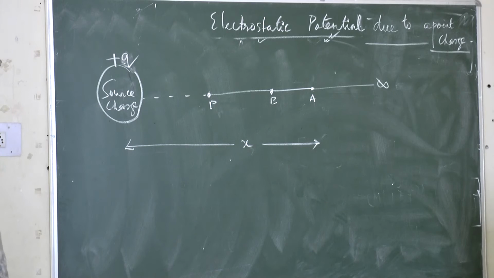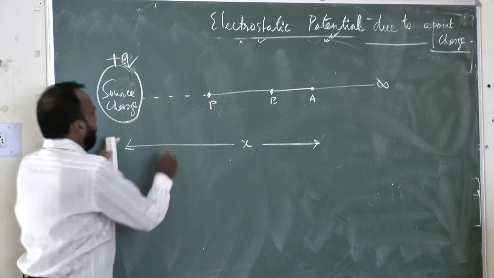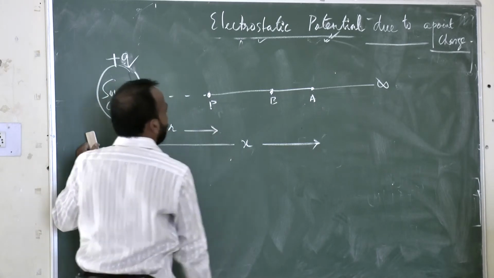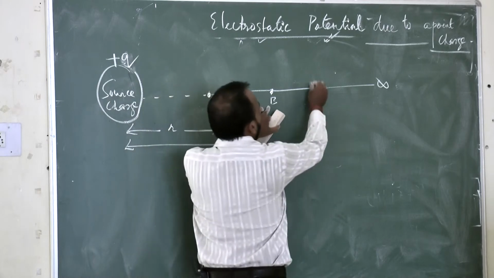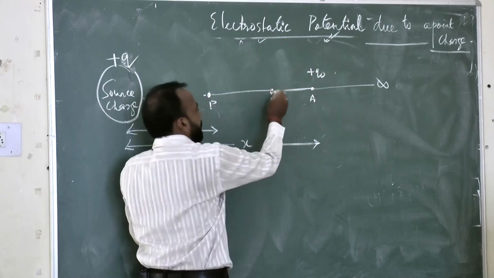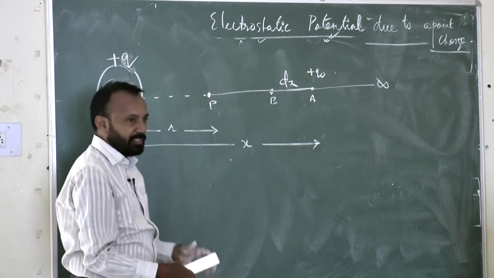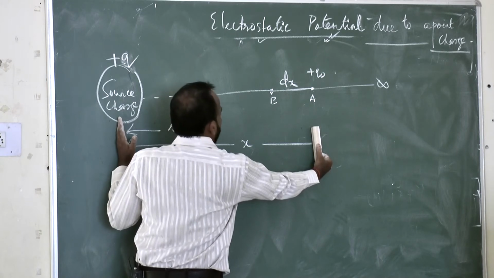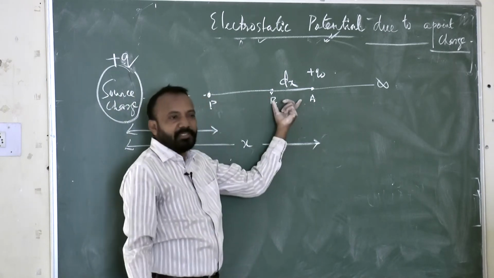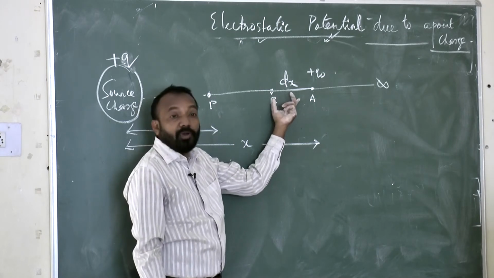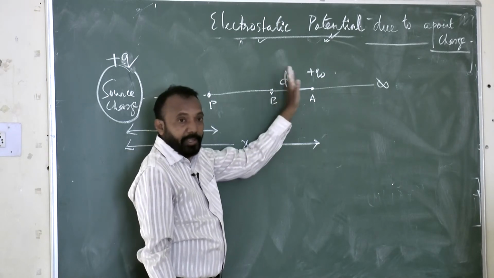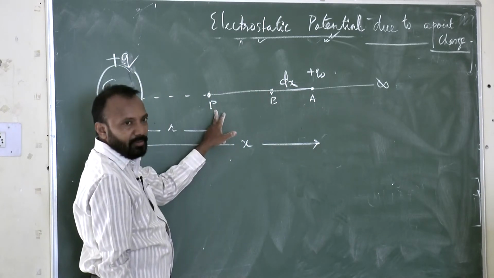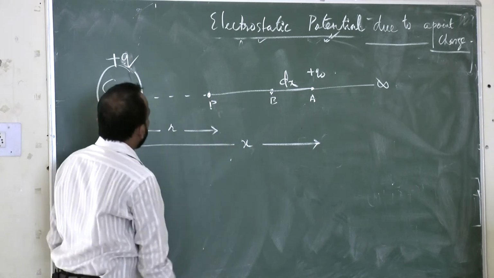I will remove the diagram, you please do it. Then from the source charge to point P, this distance is r. What will be the distance between A and B? dx, small dx. Suppose A to the source charge position is x. So A to B is the smallest distance, dx. A, B, C, D, each dx. Then it comes to the P position.